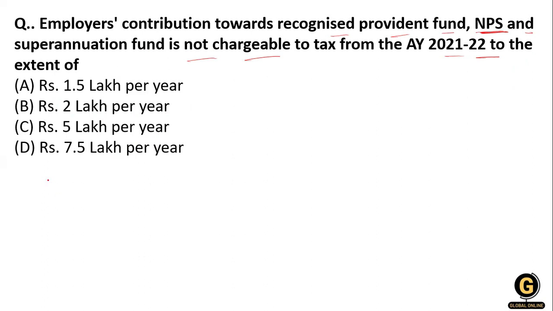You know that 7.5 lakh is the right answer over here. That is for the contribution toward the recognized provident fund. Okay, so for the NPS or for the superannuation fund, there is a 7.5 lakh exemption.